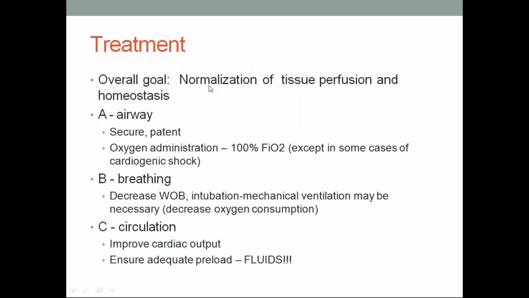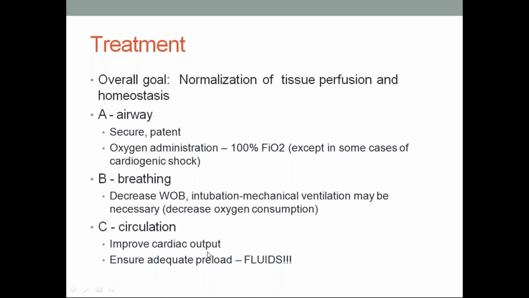Correcting metabolic derangements: if we don't correct them, it may cause an increase in oxygen demand also. So the overall treatment goal is normalization of tissue perfusion and homeostasis by airway management, secure and patent airway, oxygen administration with 100% FiO2 if required, except in some cases of cardiogenic shock. Breathing should be taken over by decreasing the work of breathing. Intubation, mechanical ventilation may be required.